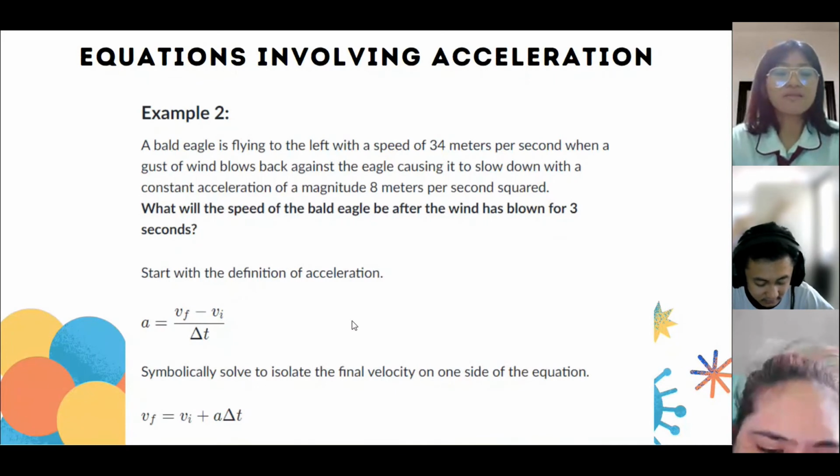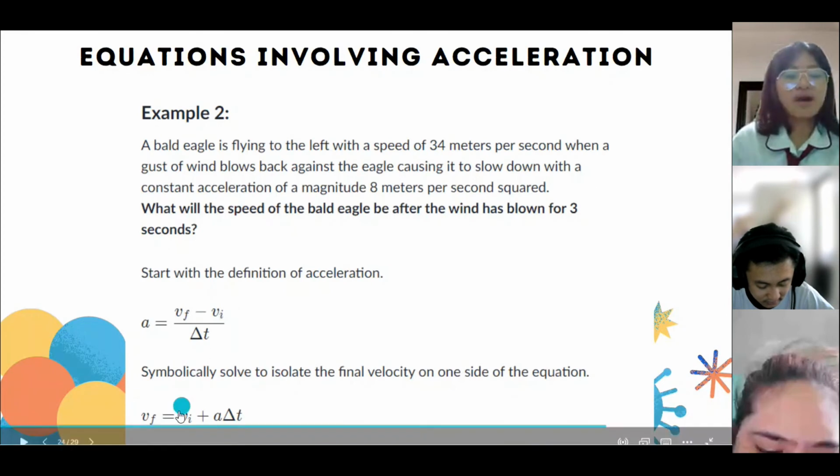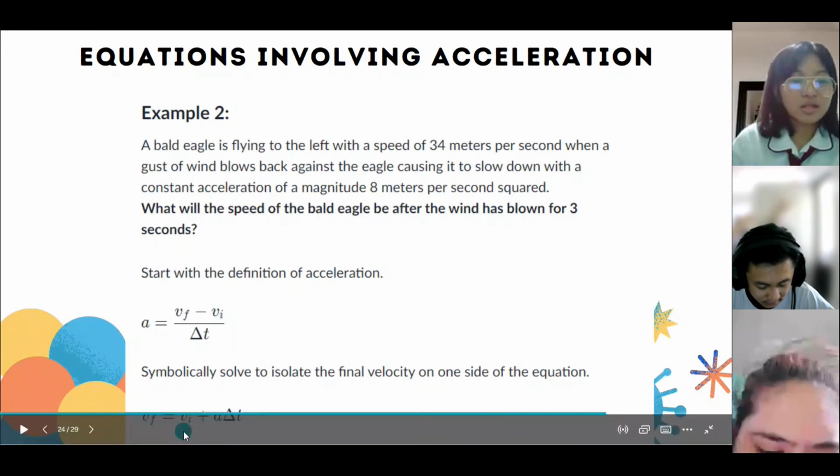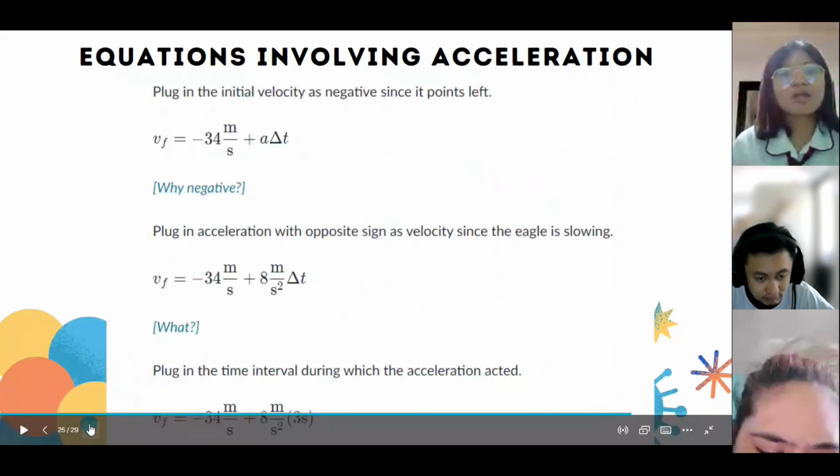We can find our final velocity by using this formula: final velocity equals the initial velocity plus acceleration times time. Plug in the initial velocity as negative since it points to the left.